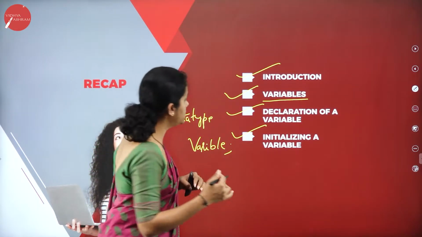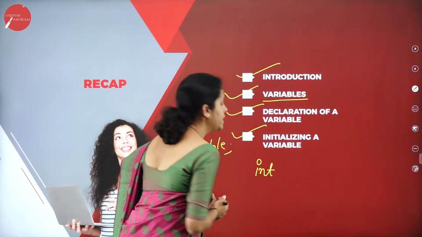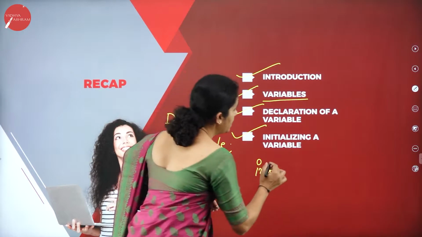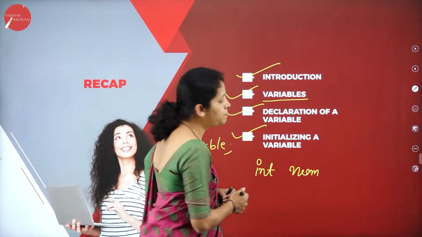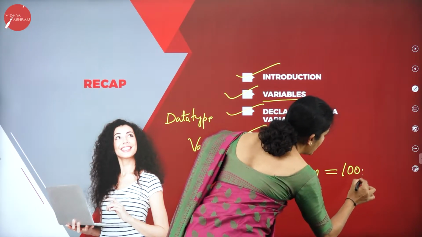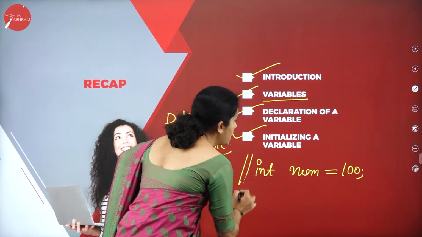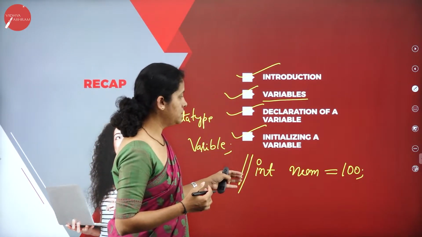How can I? Once again, I'll write the data type, say it is integer. Then I'll write the variable name, number, and I'm going to assign the value 100. This is the way I can initialize the variables.